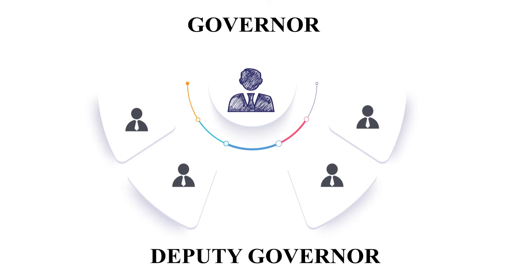And the important point is that Mr. BP Kanungo retired recently, on April 4th. So at the moment we have only 3 deputy governors. You need to make a very important note of that, because even though we have 4 deputy governors, at the moment we have only 3 of them.